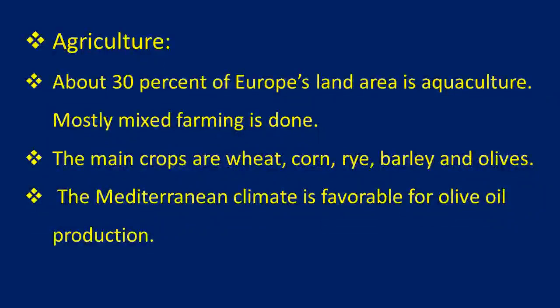And we can see wheat, corn, rye, barley and olives are the important crops in this region. The Mediterranean climate supports olive oil production, because olive farms are quite suitable here. So we can find olive oil in the Mediterranean region.